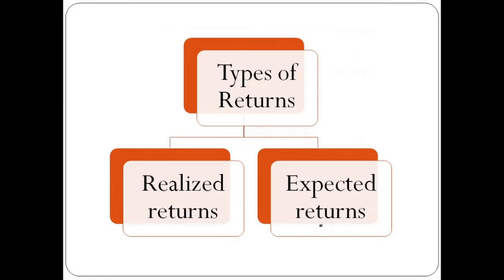There are two types of returns: realized returns and expected returns. Realized return is the actual return earned during the period of investment. So it is the actual return which is earned by the investor during the period of investment. Expected return refers to the return from a security that an investor expects to earn over a period of time in future. So expected return is the return which is expected by the investor to earn in future.